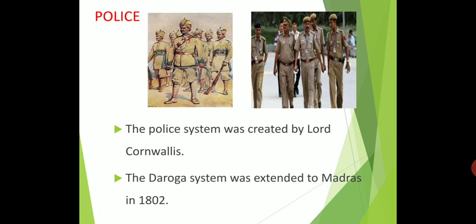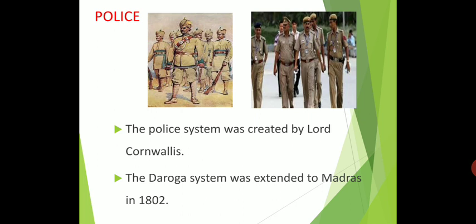At present, all the police stations are controlled by the superintendent of police, the head of the district, who is an IPS, Indian Police Service. For example, all the police stations in our Namakkal district are controlled by the superintendent of police. All the Tamil Nadu police are controlled by the DGP, located in Chennai.